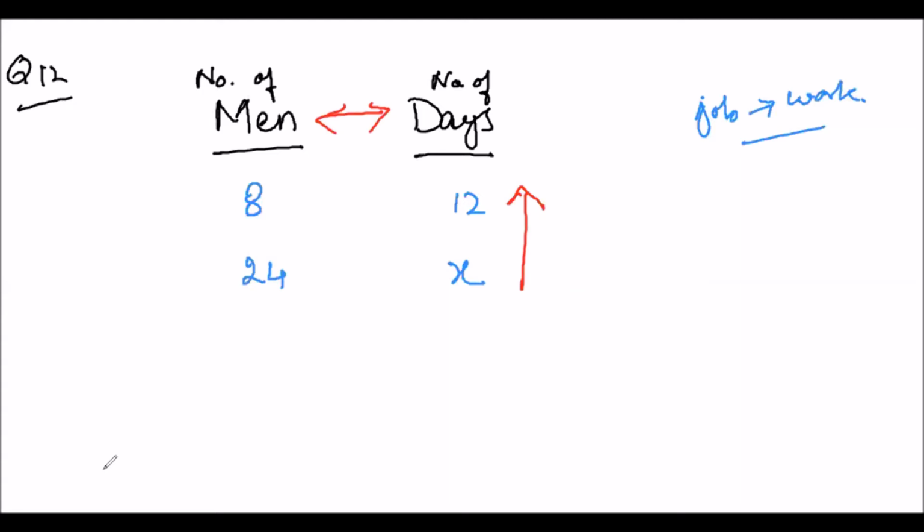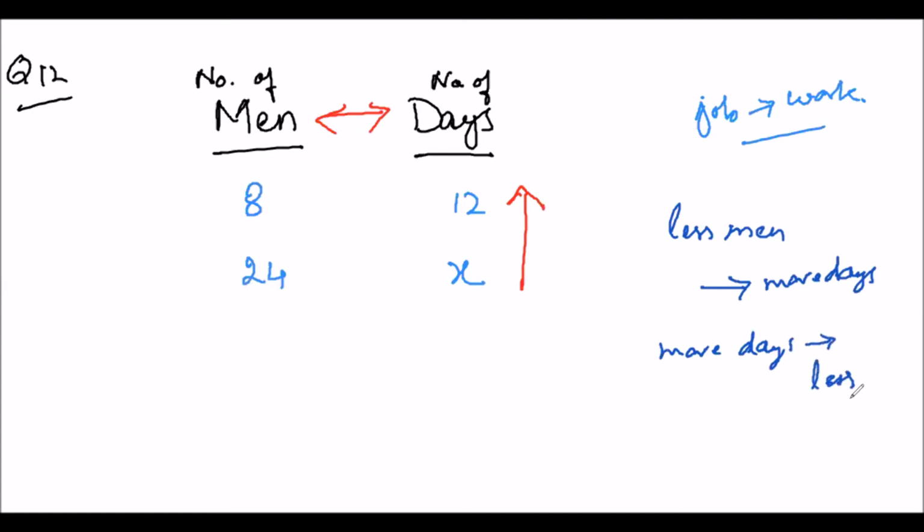Now, we see that if we increase men, days decrease. If we have small number of men, then they will take more days. It means if less men, more days. If more days, less men.